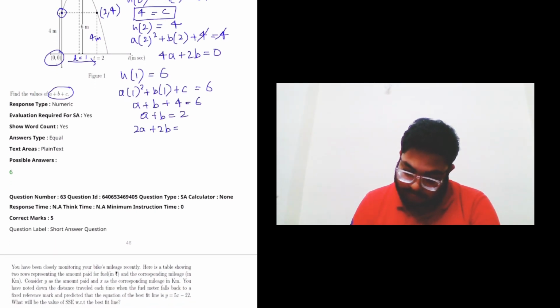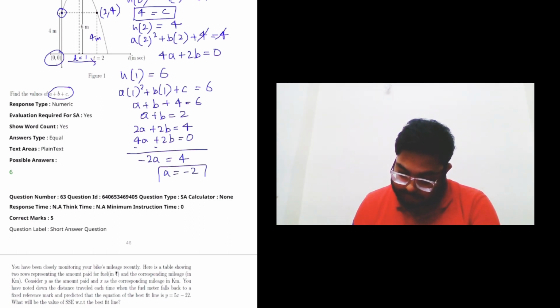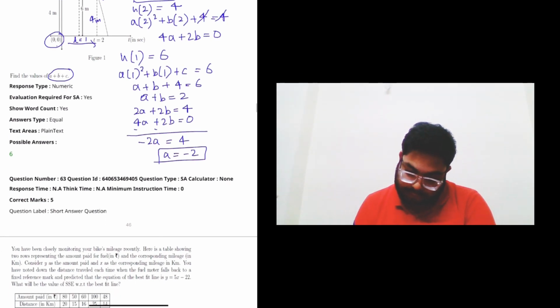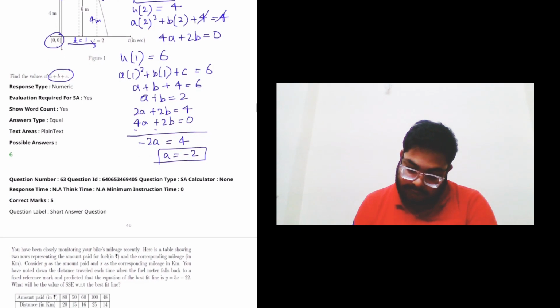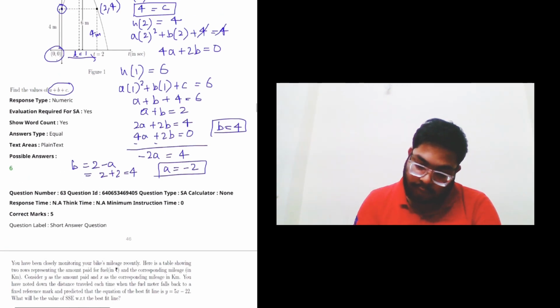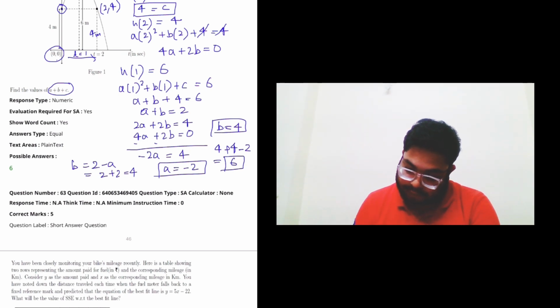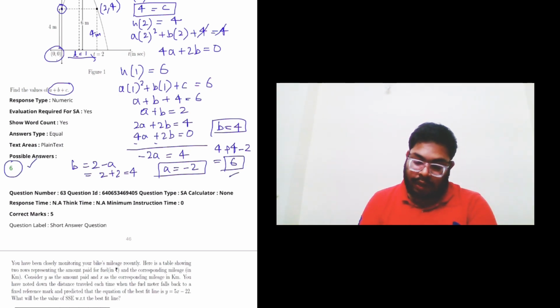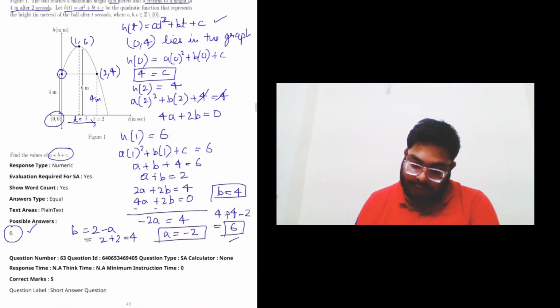You can simply multiply it by 2. So 2a plus 2b equals 4, and the other equation is this one, and I can simply subtract. So minus 2a equals 4, so a equals minus 2. And then b will be 2 minus a, which is 2 plus 2 equals 4. So b equals 4, and if we calculate the sum, a plus b plus c is minus 2 plus 4 plus 4, which is 6. The answer is 6. So this is only the mathematical equation solving.